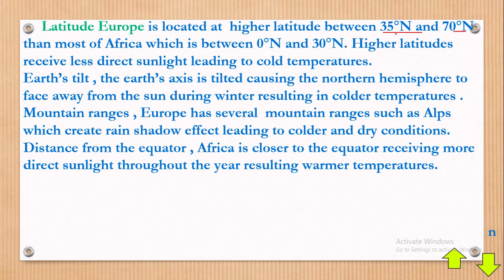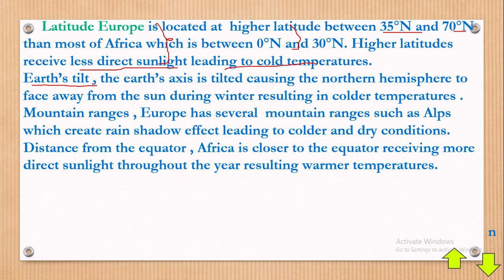You may not really specify some of these angles because you may not know them. Then most of the African countries are between 0 degrees and 30 degrees. You may not really memorize that as a student. So, higher latitudes receive less direct sunlight, leading to cold temperatures. You may not go with this, but start from here.